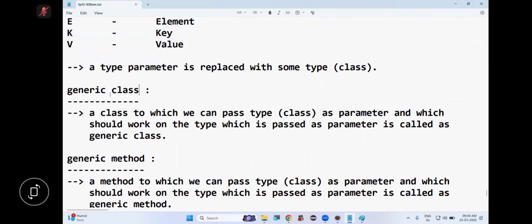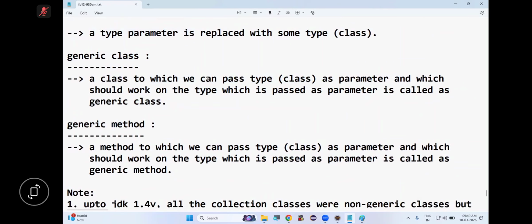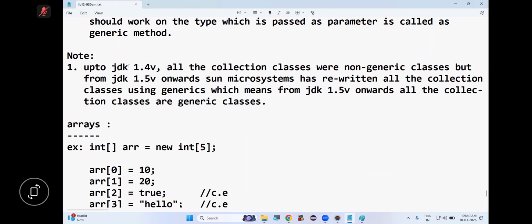Then we discussed what a non-generic class is, and after that, how to make that non-generic class a generic class. Then we discussed a non-generic interface, and how to make it a generic interface. Then we saw a non-generic method, and how to make it a generic method, correct? After that, I told you that up to JDK 1.4, all the collection classes were non-generic classes. But from JDK 1.5 onwards, Sun Microsystems rewrote all the collection classes using generics, so all the collection classes are generic classes.